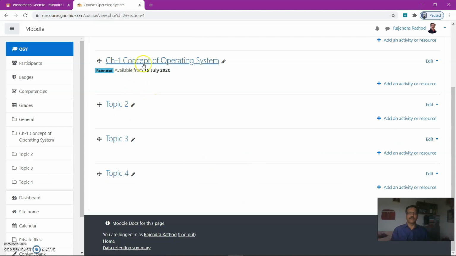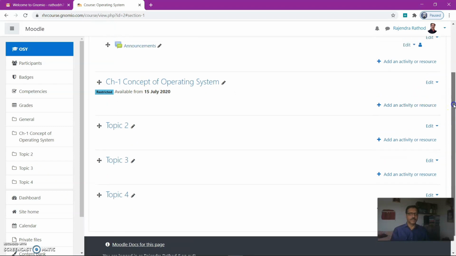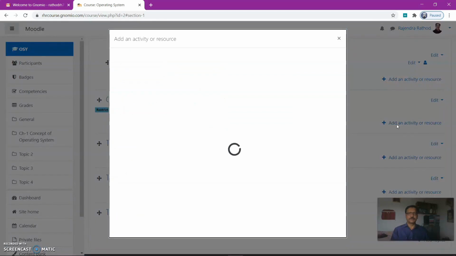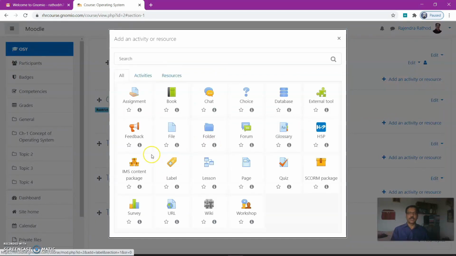Now this one, concept of operating system, is restricted, available from 15 July. Now here you can add the activity. In the first chapter you can add the activity. Which activity should you add? You will use various contents.